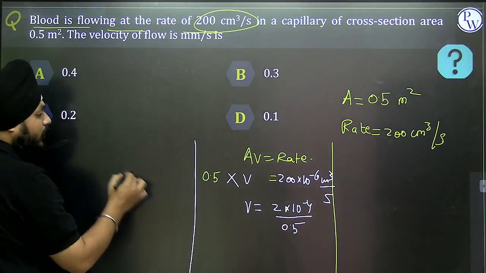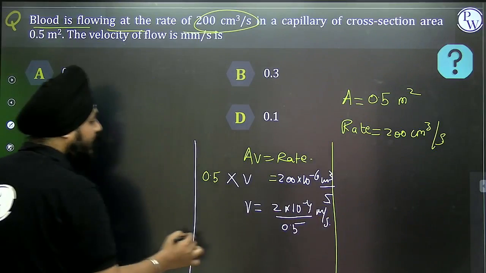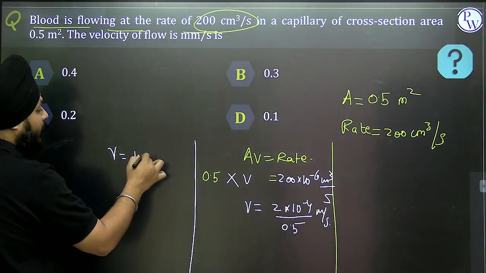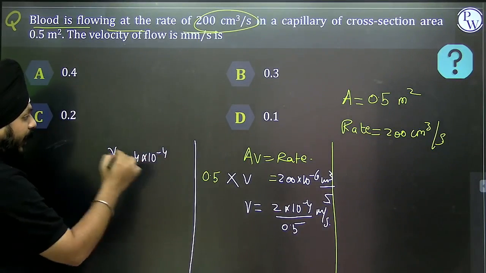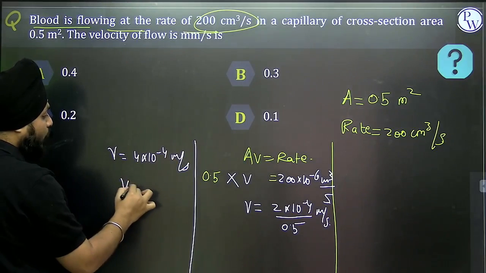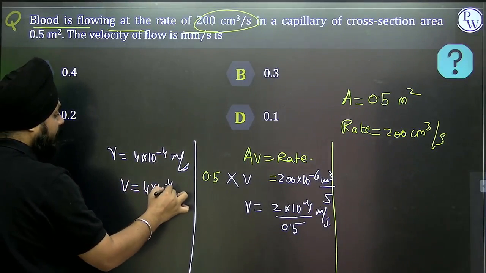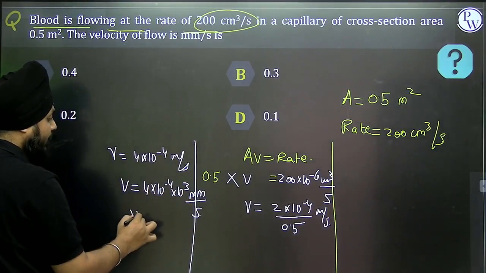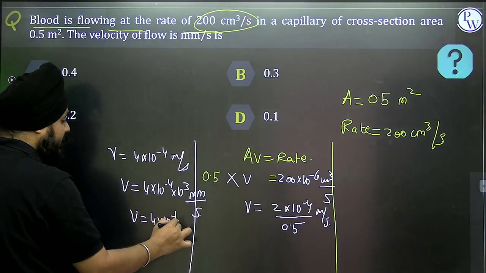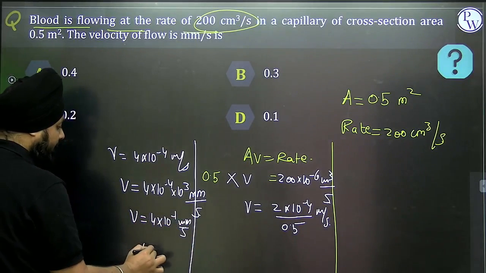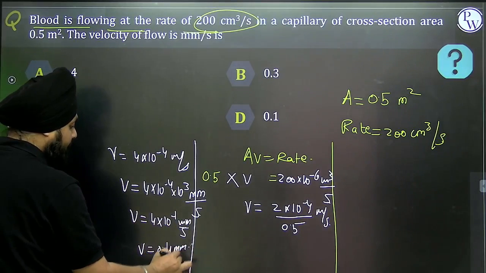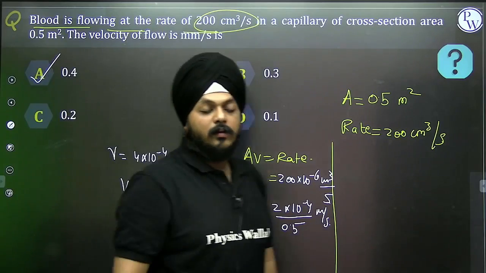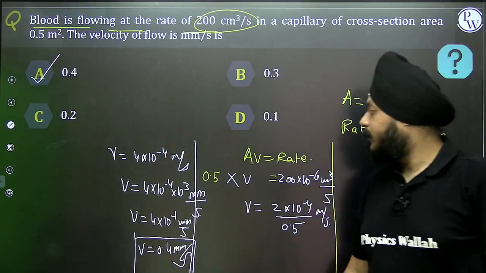So we are getting the value, this is meter per second. Okay, don't get worried, we will convert it into centimeter per second. This 2 divided by 0.5, that is 4 into 10 to the power minus 4 meter per second. If I am converting this into mm, that is 4 into 10 to the power minus 4 into 10 to the power 3 mm per second. So V is equal to 4 into 10 to the power minus 1 mm per second. V is equal to 0.4 mm per second, right? Using the equation of continuity, we got that answer, right?